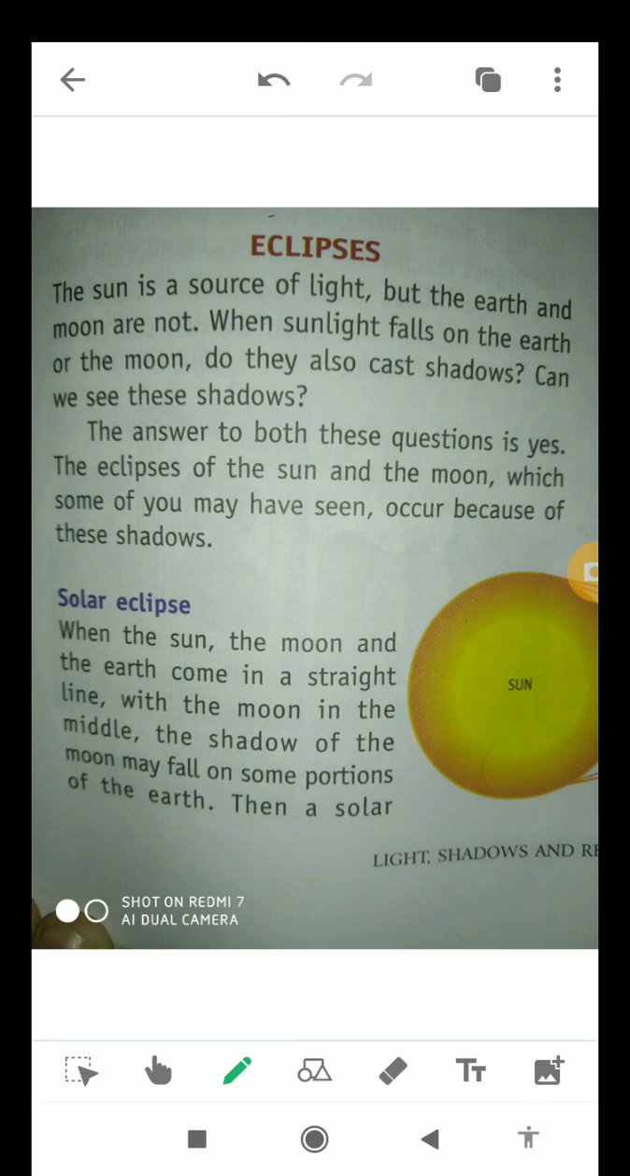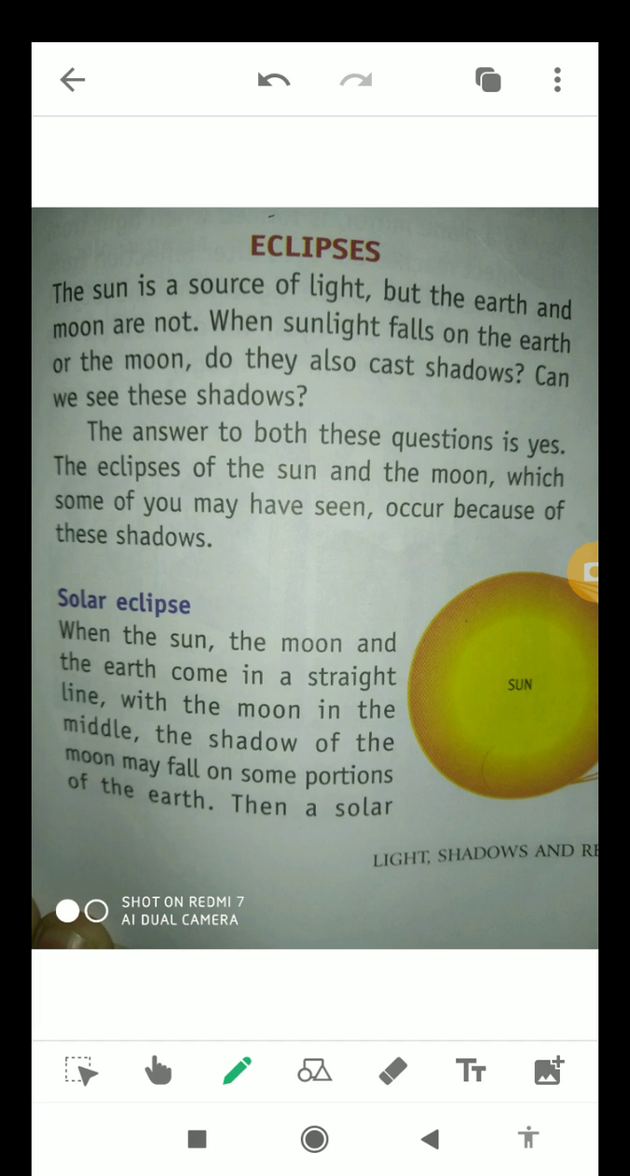Now I will tell you about eclipses. As you know students, the sun is a source of light, but the earth and moon both are not. When sunlight falls on the earth or the moon, they always cast a shadow. The eclipses of the sun and the moon, which some of you may have seen, occur because of shadows only. First I will tell you about the solar eclipse.